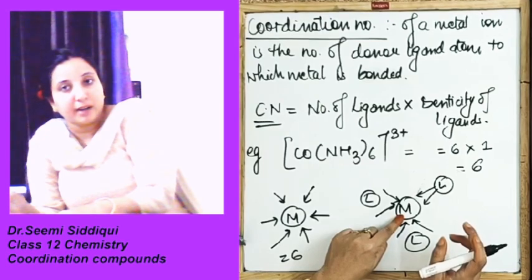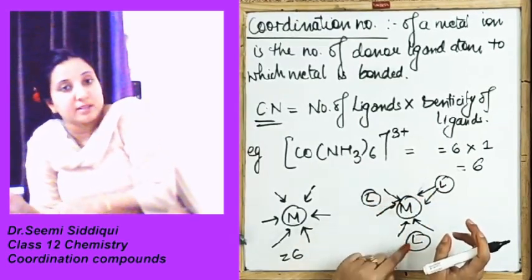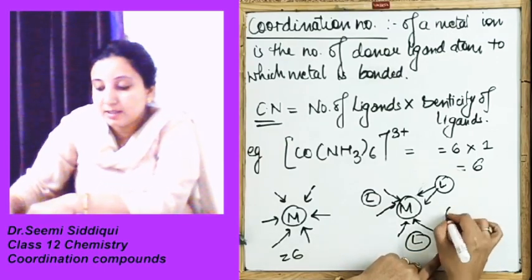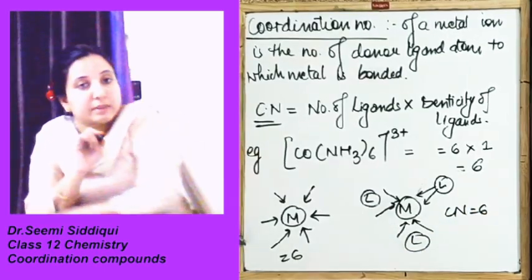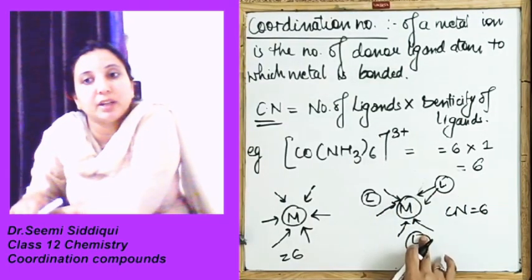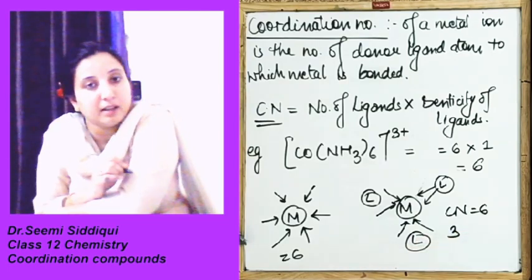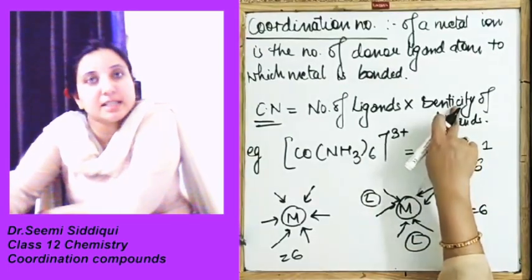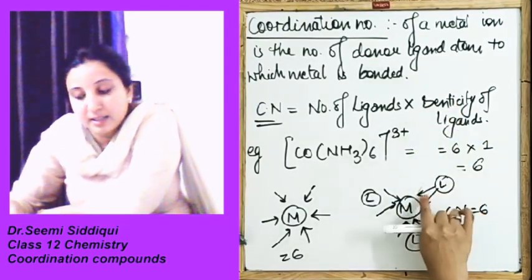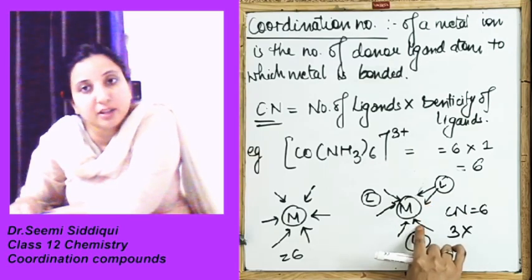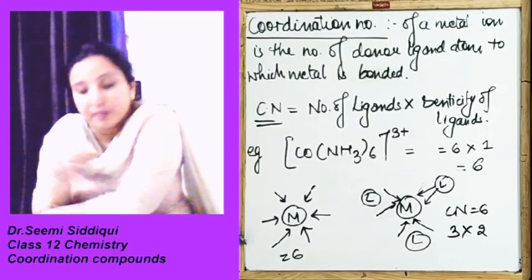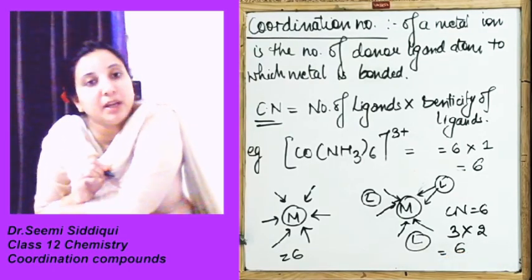This is the central metal atom and we have 3 ligands. But the coordination number in this case is also 6. The reason is that the total number of ligands is 3, but the denticity, the donor sites, of each ligand is 2. So the coordination number will be 6.